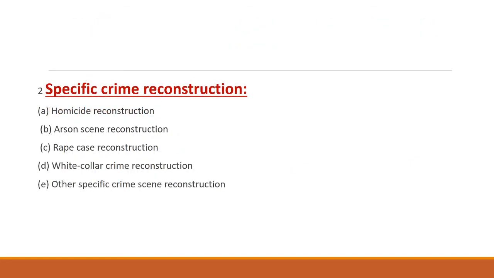And in specific crime reconstruction, there are homicide reconstruction, arson scene reconstruction, rape case reconstruction, white collar crime reconstruction, and other specific crime scene reconstruction. In this you can add suicide reconstruction or accidental crime reconstruction, arson, explosive scene reconstruction, or cyber crime reconstruction. Like that you can add more specific crimes. So these are the types of reconstructions. This is how we classify the types of reconstruction.